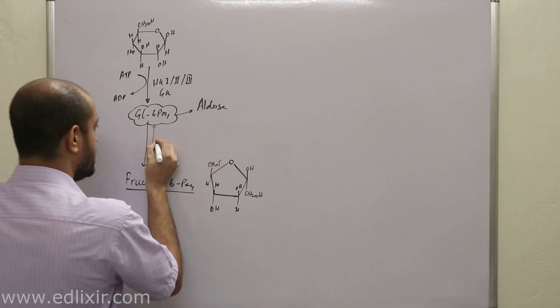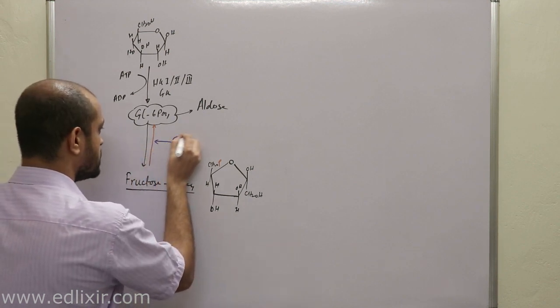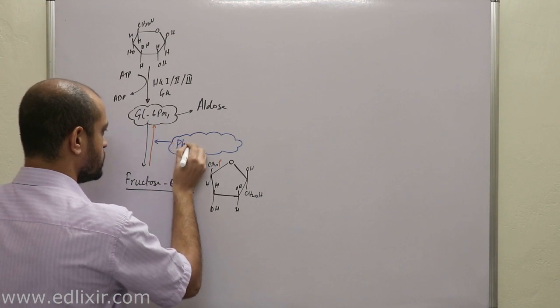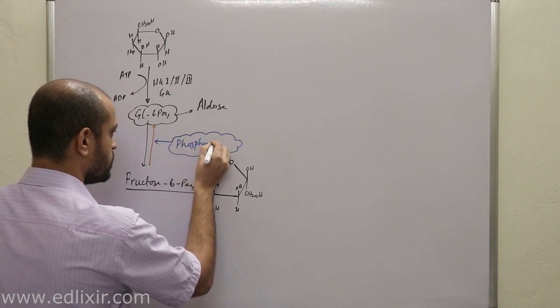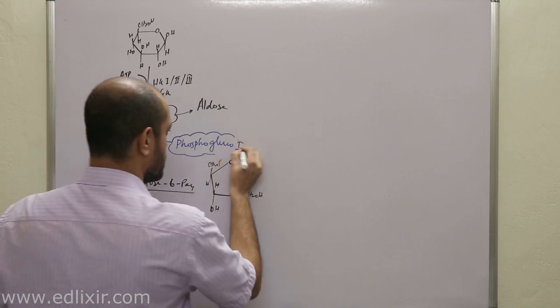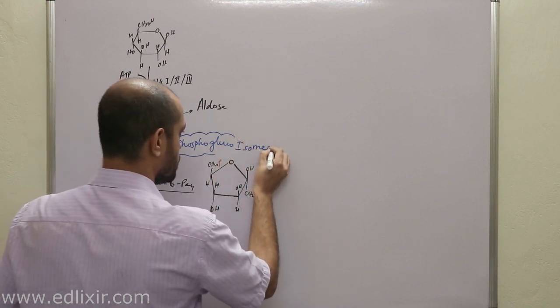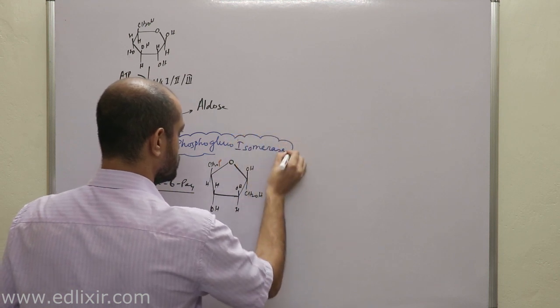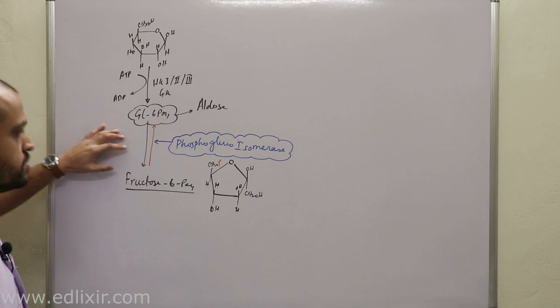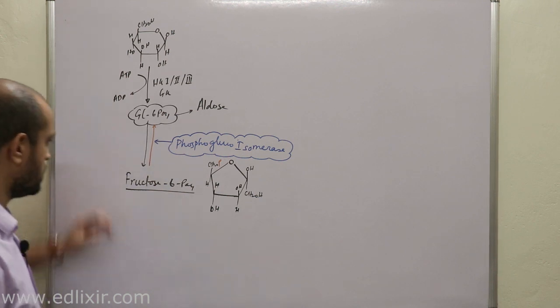Now the enzyme required here is known by the name of phosphoglucoisomerase. Clear?